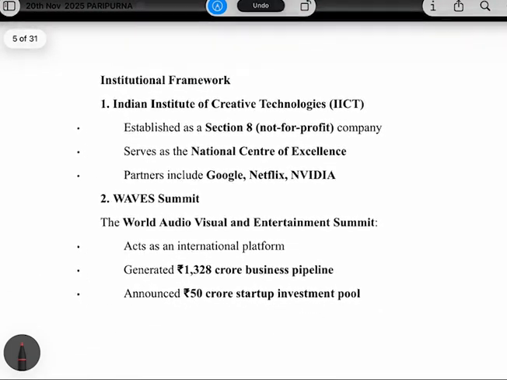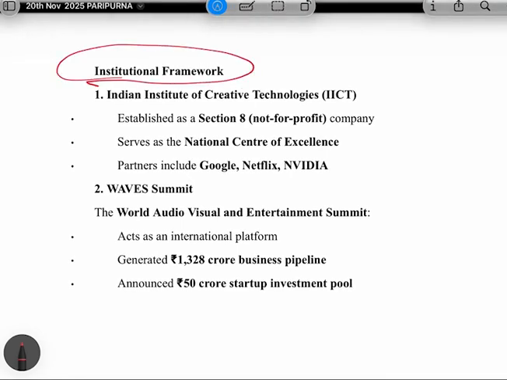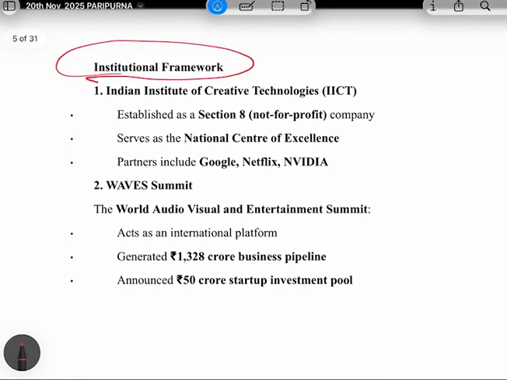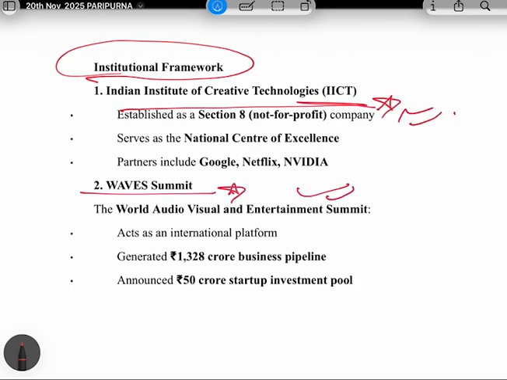Now, let's discuss the institutional framework in India, because of which we can say that yes, this sector can flourish in India. Okay, so please note these important points, because I know that you will not get these kinds of points in any book. This is part of current affairs. So instead of searching website after website for this topic, please note these points and revise along with me only. So for the entertainment sector, I am discussing two, three points, and on any question related to the entertainment sector or digital economy or anything, you can write these three points. You don't need to look anywhere.